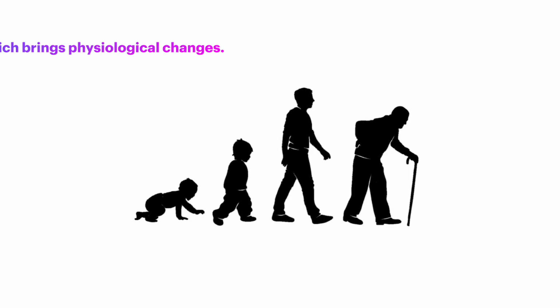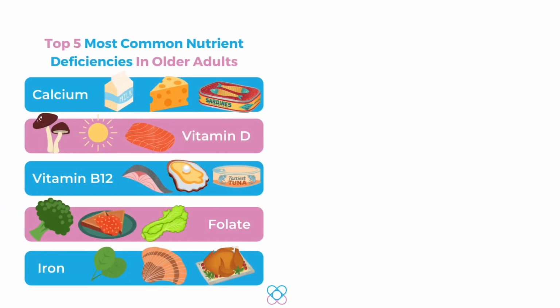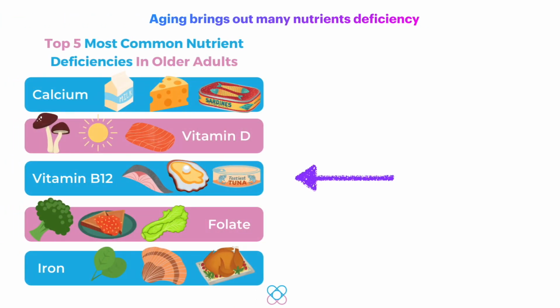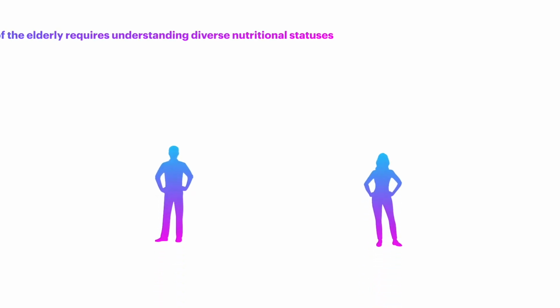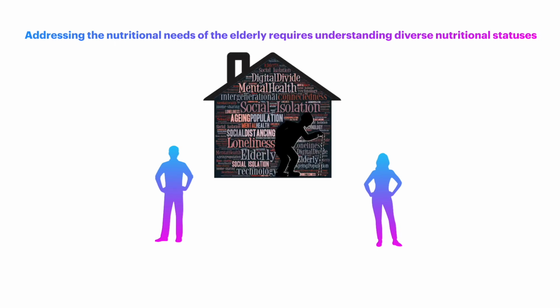Aging is a complex process which brings physiological changes, increasing the risk of nutrient deficiencies, like vitamin B12 deficiency due to decreased gastric acidity and calcium deficiency. Addressing the nutritional needs of the elderly requires understanding diverse nutritional statuses shaped by social, functional, and environmental factors like restricted income, social isolation, and drug impacts on nutrient utilization.